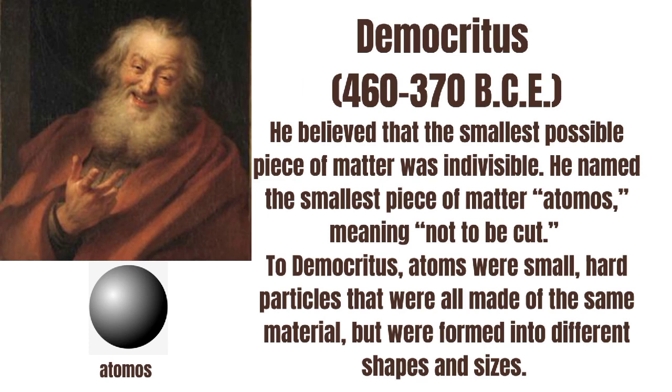Democritus, 460 to 370 BCE, a Greek philosopher who began the search for a description of matter. He questioned whether matter could be divided into smaller and smaller pieces forever until eventually the smallest possible piece would be obtained. He believed that the smallest possible piece of matter was indivisible. He named the smallest piece of matter atomos, meaning not to be cut. To Democritus, atoms were small, hard particles that were all made of the same material, but were formed into different shapes and sizes.